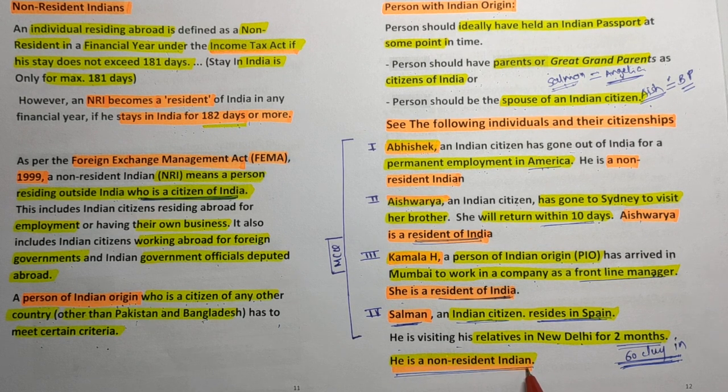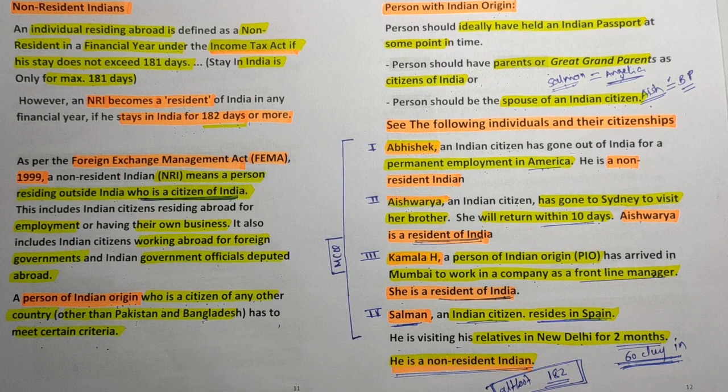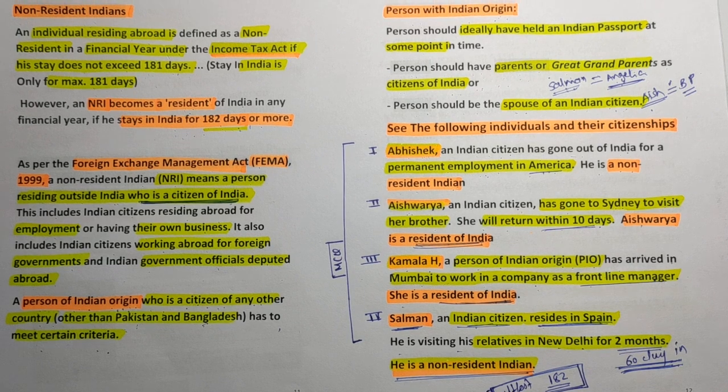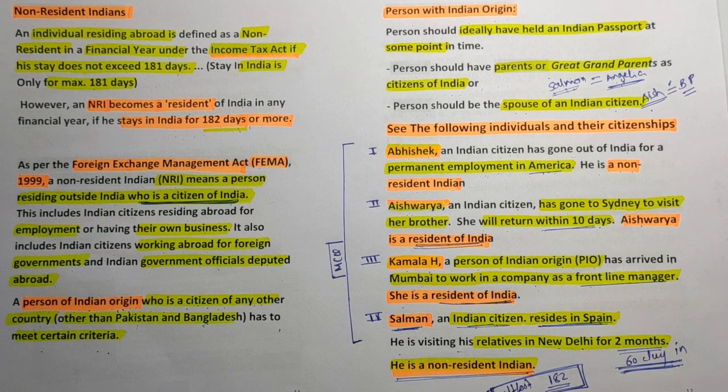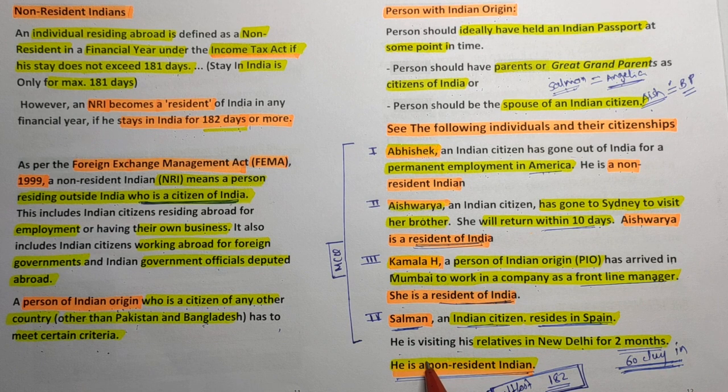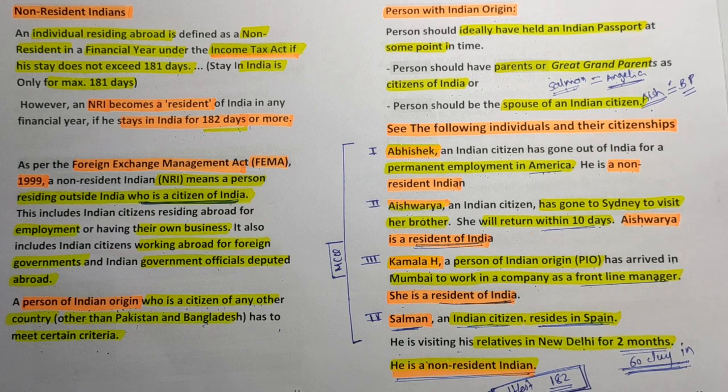So to be a resident in India, a stay in India of at least 182 days is mandatory. At least, your stay in India should be at least 182 days. Then you will have the status of resident of India. We all stay in India throughout the year, 365 days, so we are all residents of India. They can ask you this type of one-liner case study and ask you to comment on the resident status. Through examples you can come to know how to judge residentship in India.